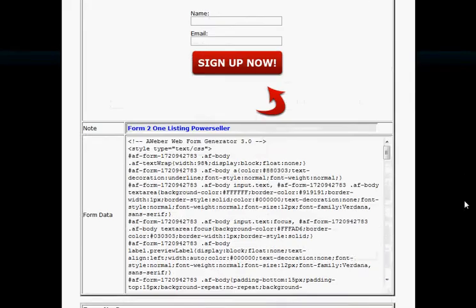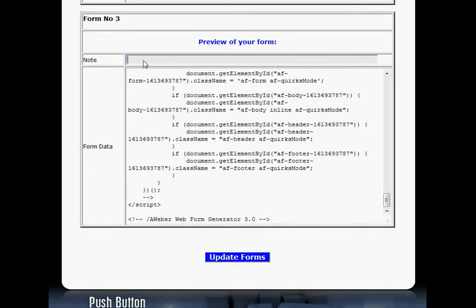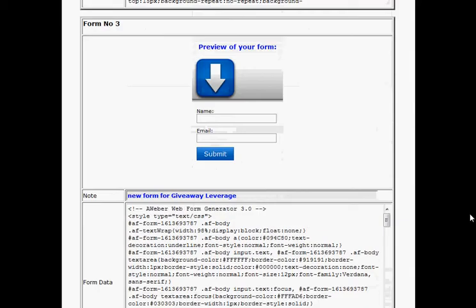So I've got a couple of forms there already, so we go down here and store a new one. I'm just doing a note to myself here, so I know which gift I'm going to use this form for. Click return if you're in that cell, or update. And there's the form.